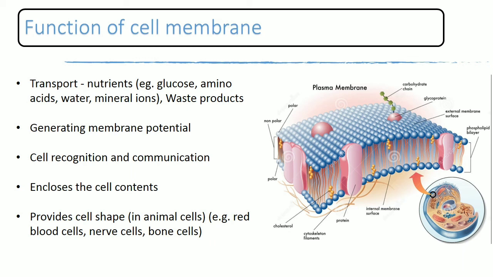Cell recognition and communication. The plasma membrane is going to say to another cell, hey, we are part of this living body. That's the way the body is going to know there are no unhealthy or abnormal cells, maybe bacteria cells or cancer cells. So when things get into the body, the cell recognizes abnormal cells like bacteria cells or virus particles and destroys them. The way the body recognizes abnormal or external particles is the cell membrane.